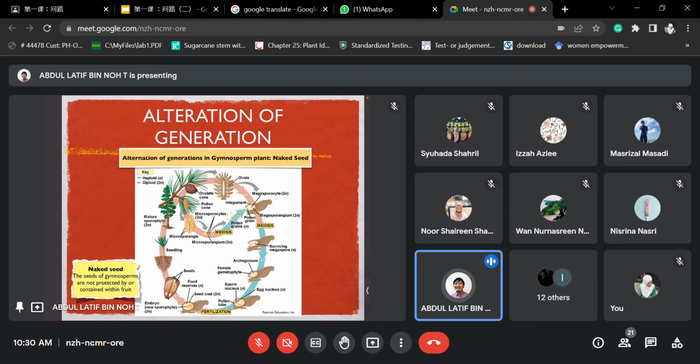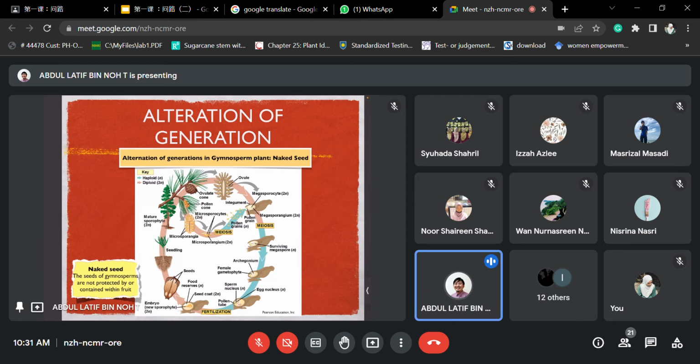In the male structures, the pollen cone, right, they have the microsporocytes inside, right? This particular microsporocyte is the process where they produce their gametes here, or they produce their spores, right? So in the previous types of plants, in the moss and in fern, the spores will undergo the mitosis process and produce the gamete, and the gamete will produce the gametophyte structures. However here, they will produce spores in the form of pollen. Alright, so this particular pollen will undergo the mitosis process.